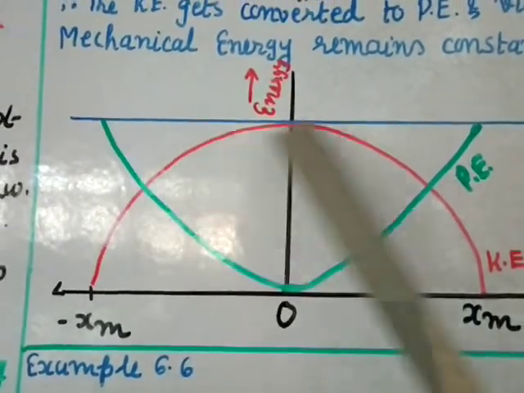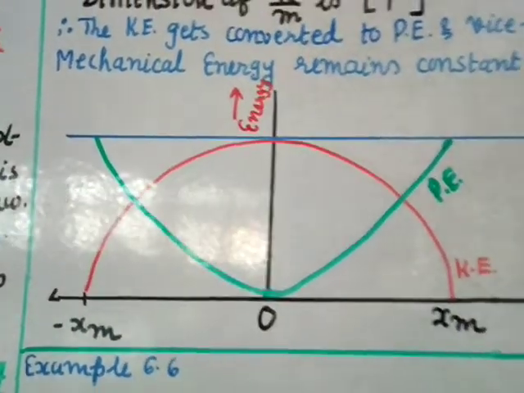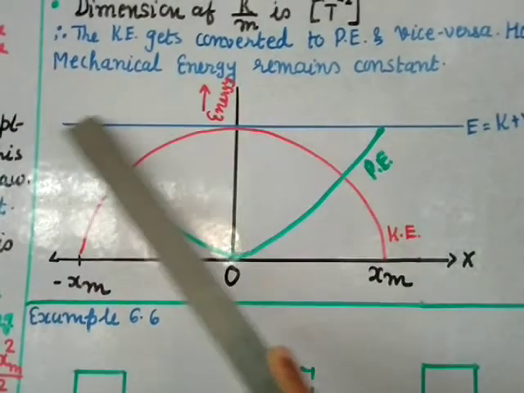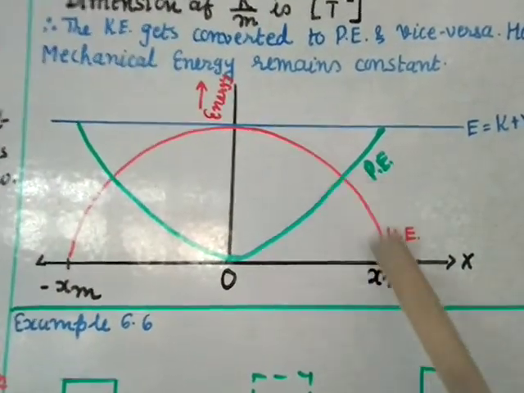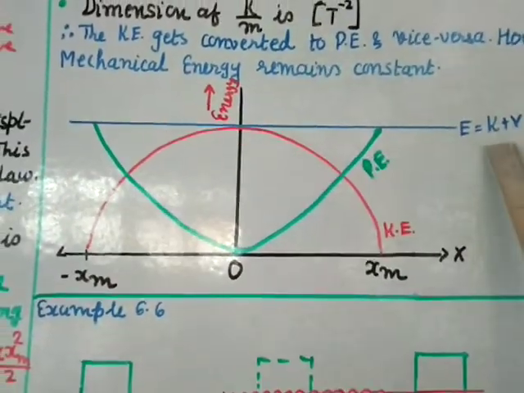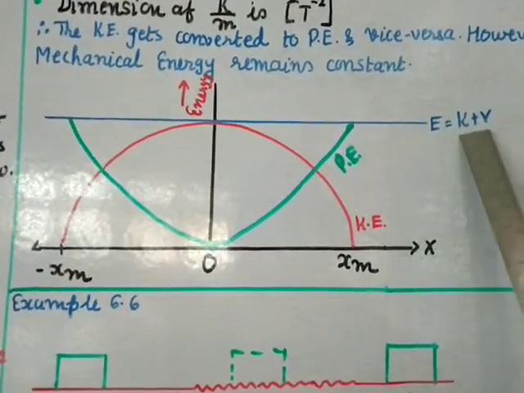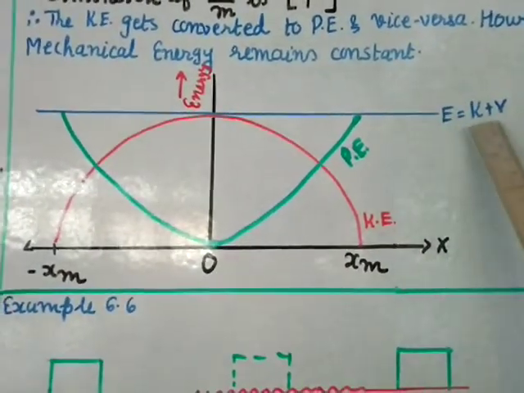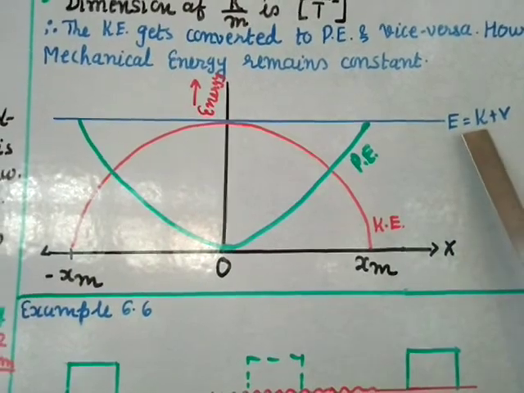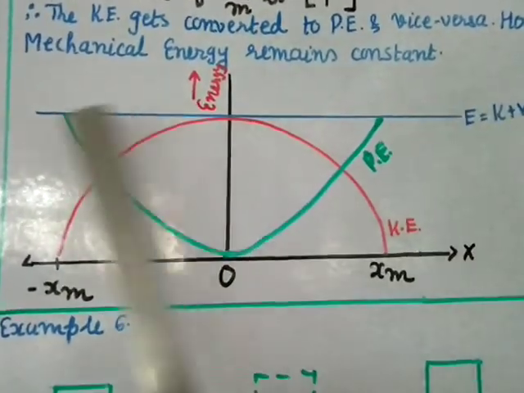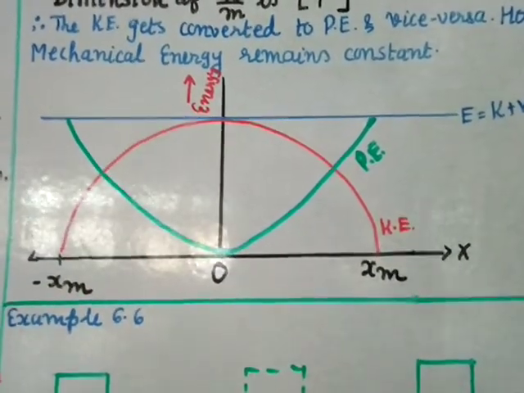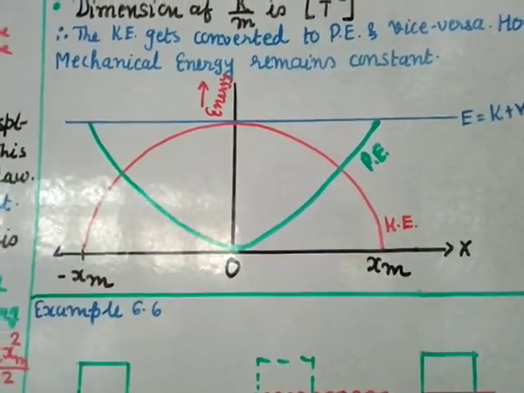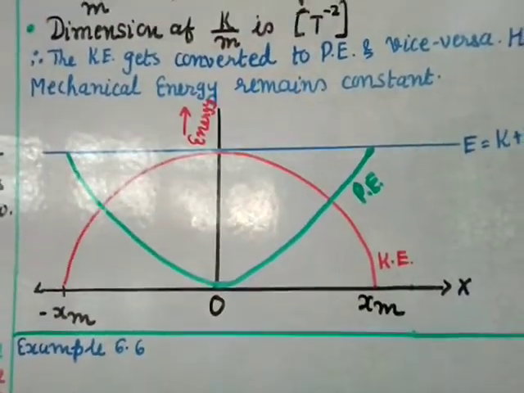But this line shows the conservation of the mechanical energy. The total of kinetic energy and potential energy, the sum of these, remains constant, that is E equal to K plus V. This straight blue line indicates that the total mechanical energy remains conserved.